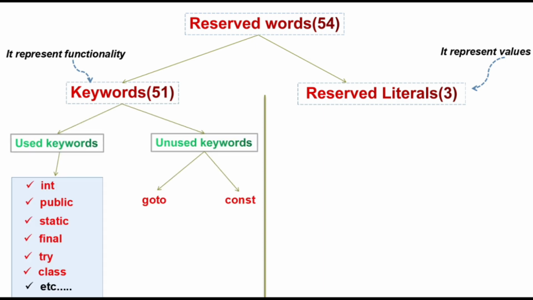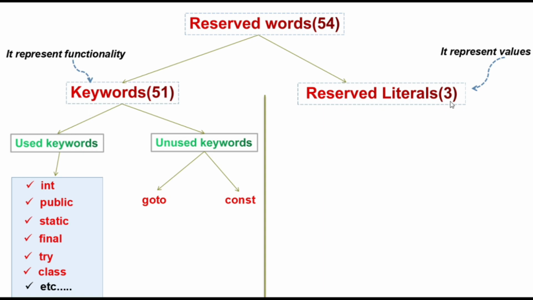So these are the keywords in Java which we are using while writing our code. So keywords are further divided into used keyword and unused keyword. So in Java, goto and const are the two unused keywords, means we are not going to use these keywords, right? And these are the used keywords which we are using in our program. So we can say that out of 51 keywords, 2 keywords are unused and the remaining keywords are used. So if you are writing your code in Java, then you should know all the keywords. What are the functionalities of all the keywords? So which keyword is used for which functionality, you should be aware. So that is all about keywords.